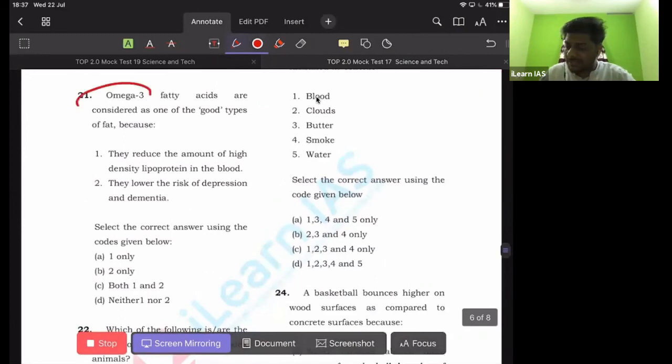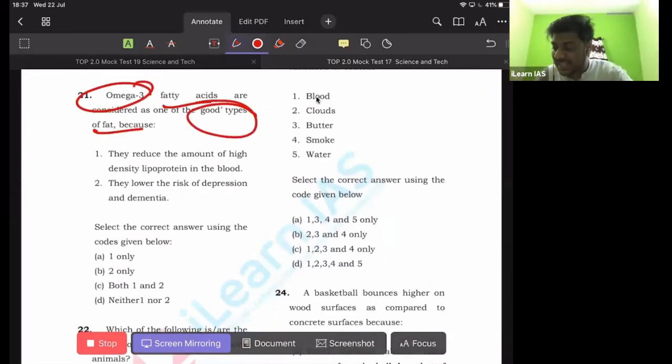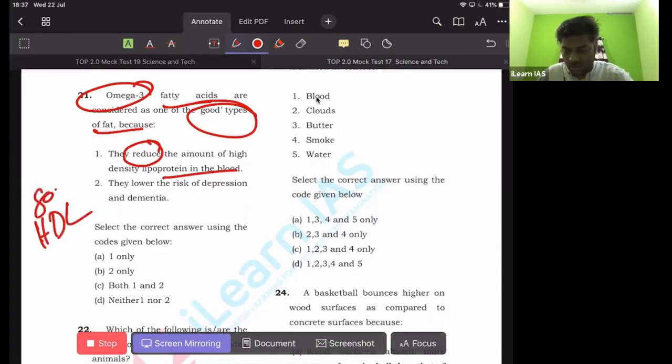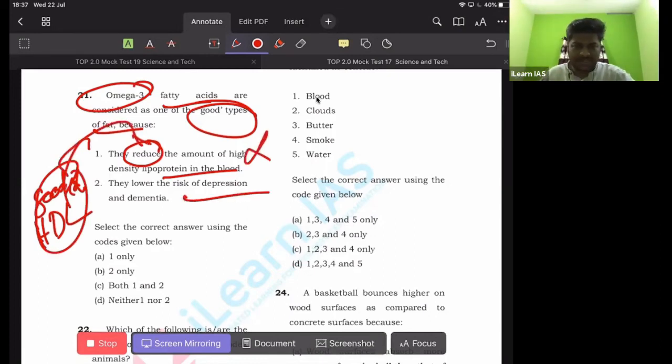Then omega-3 fatty acids are considered to be good types of fat because they increase the amount of high density lipoprotein. High density lipoprotein, or HDL, is also known as good cholesterol. Okay, it increases the amount of good cholesterol. So the first statement is wrong. They lower the risk of depression and dementia, which is a very general statement. The 21st one, B is the correct answer.